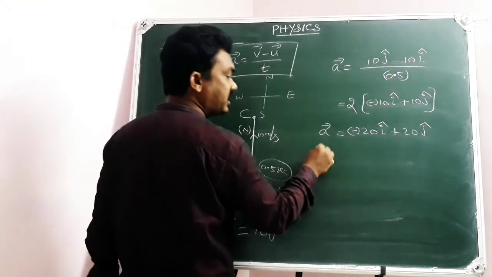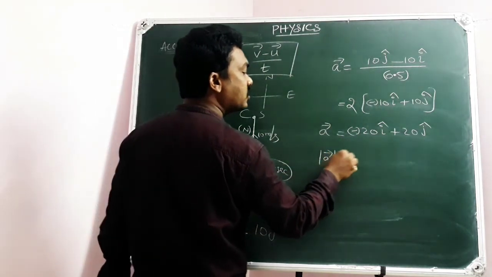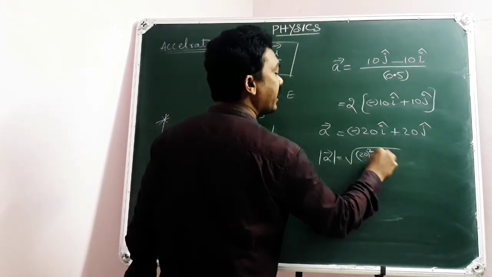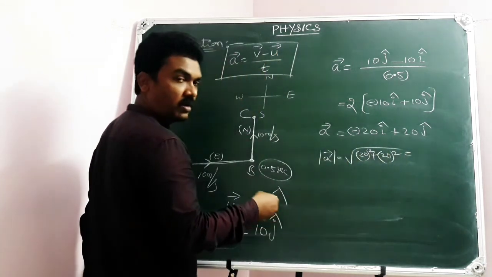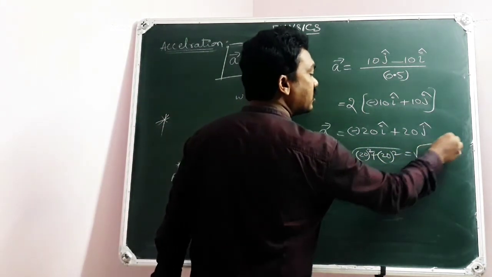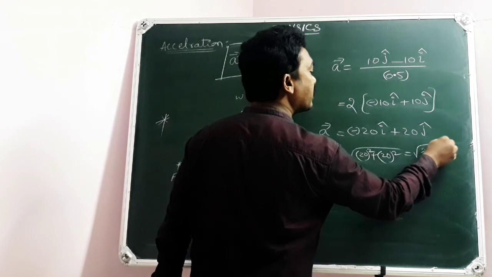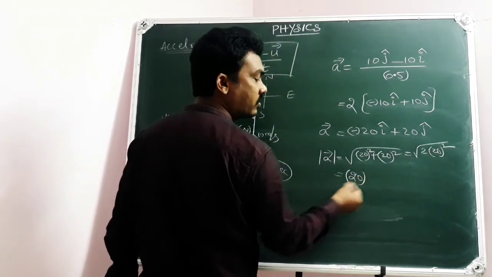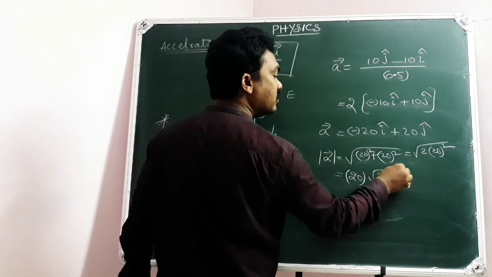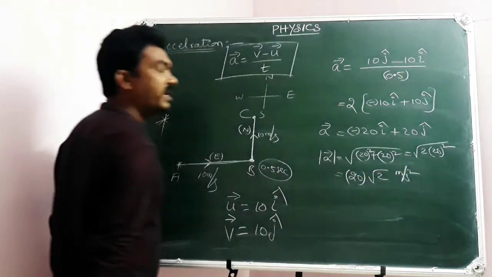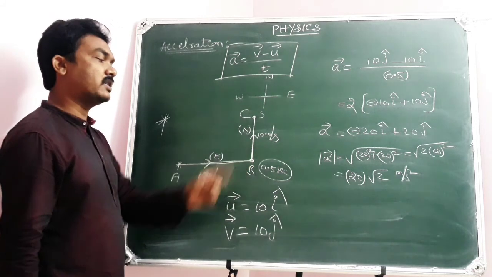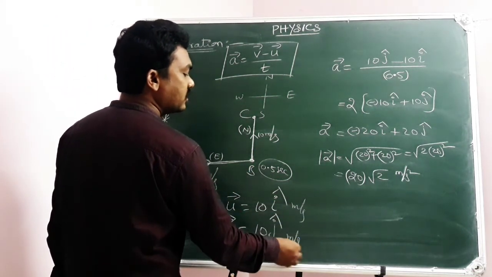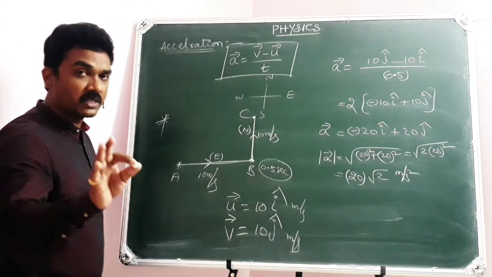If you wish to calculate its magnitude, it is square root of 20 whole square plus 20 whole square. X square plus y square over square root, you have learnt in vectors. This is equal to 2 times 20 whole square. Now here 20 square will have a square root and 2 will not have. So it is 20 root 2 meter per second square is the acceleration. Of course, here it is meter per second, here it is meter per second, so acceleration will be in meter per second square.